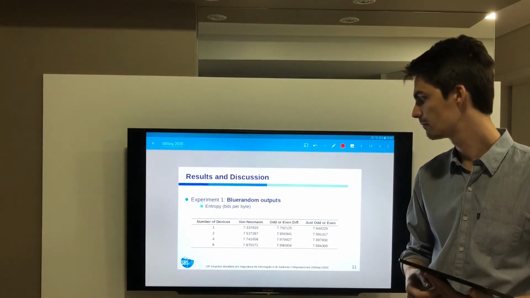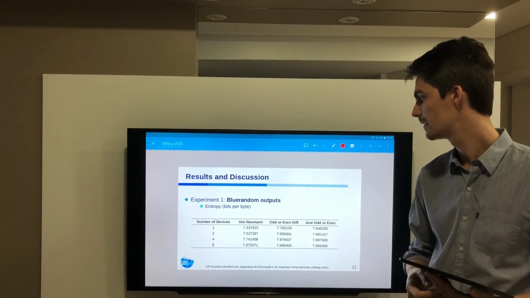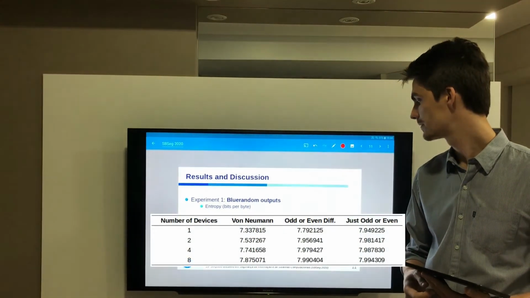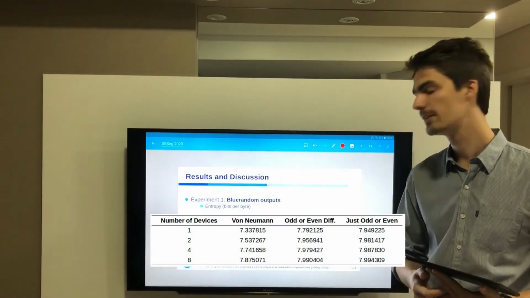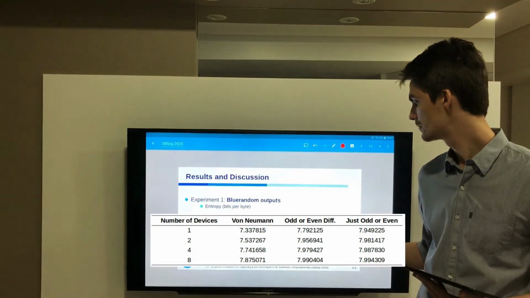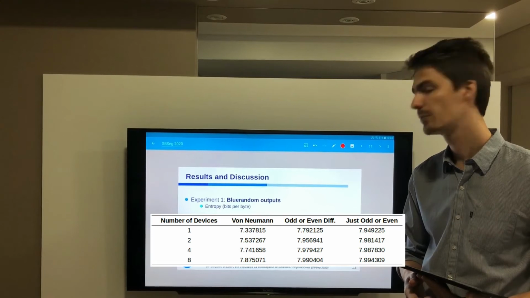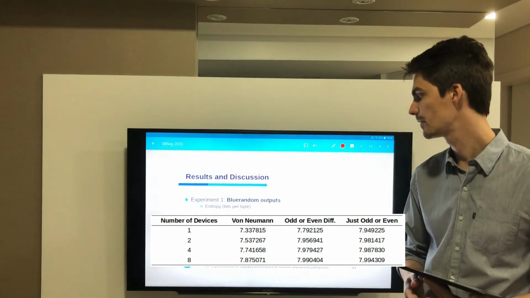The same happens when we measure the channel entropy using the bits per byte metric. The closer to 8, the better, and using the third extractor, we can see that the entropy increases by increasing the number of devices.